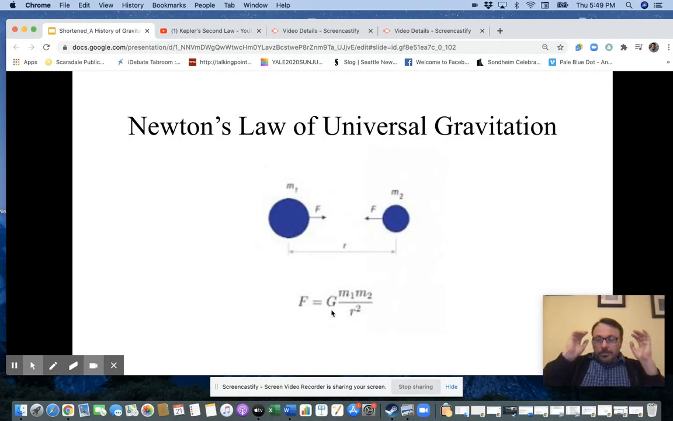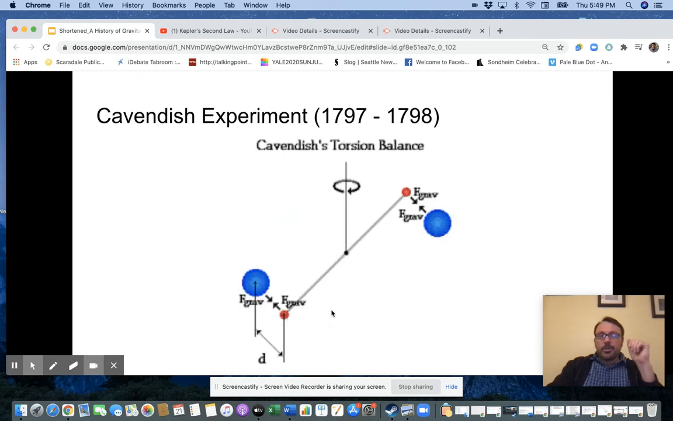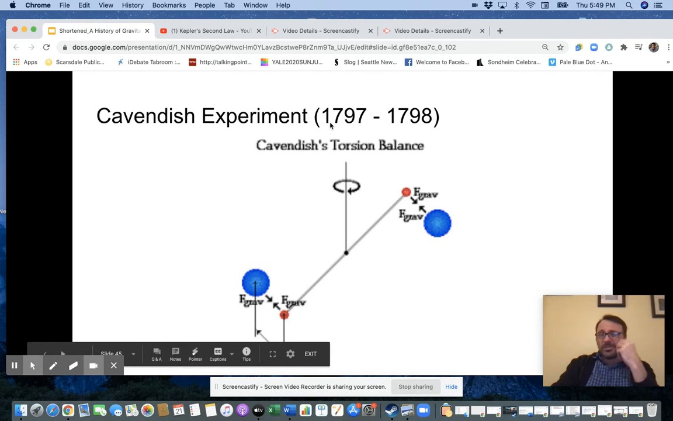So how do we find the value of big G? Well, an experiment is done in 1797. That's then published and widely put out there in 1799, verified. And it's called the Cavendish experiment. You'll see Cavendish did it over the course of 2 years. Here's why, because it's such a finicky little experiment.